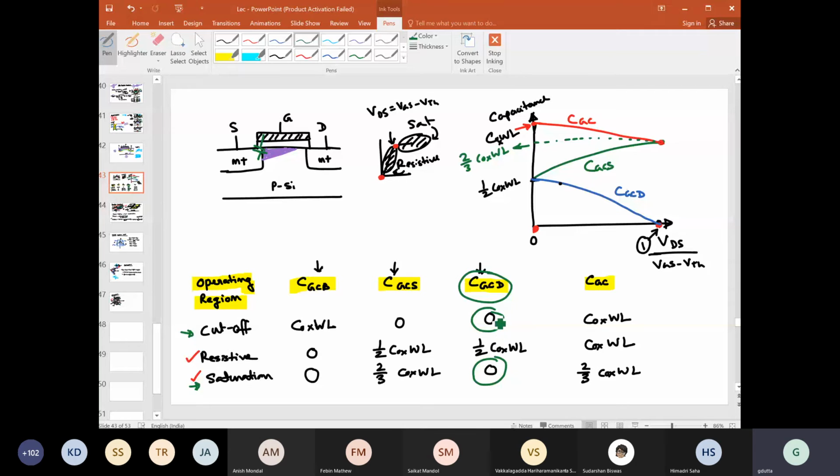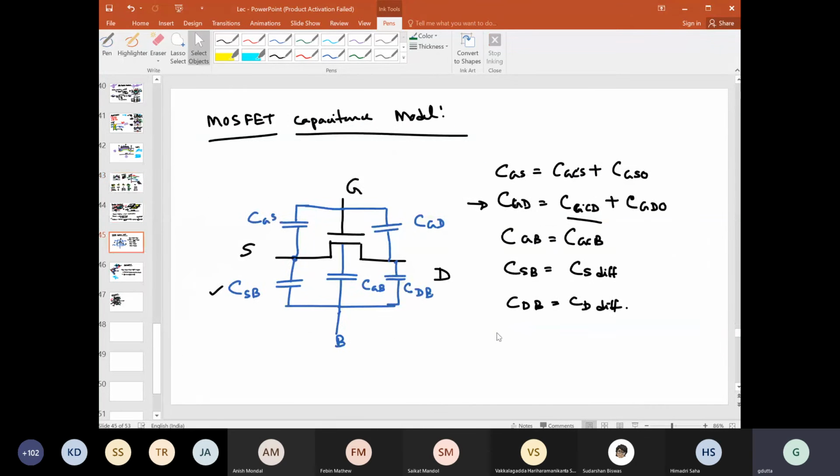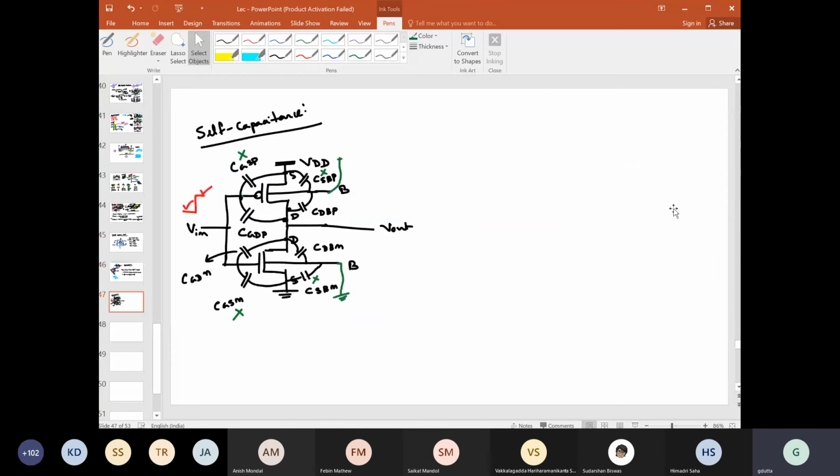So the CGCD component will not be there for the N channel as well as the P channel MOSFET. We are left with only the gate to drain overlap capacitance. You understand my point? Our analysis has become quite simpler.